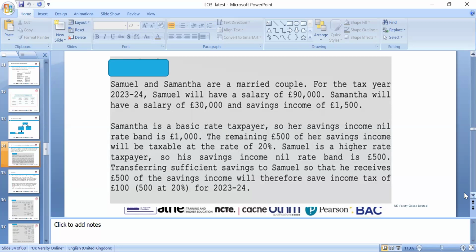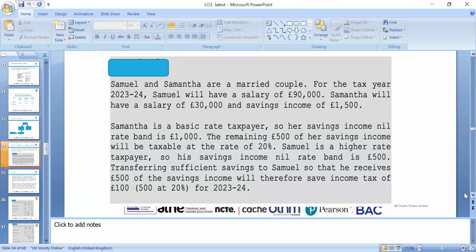And we can look around the transfer of savings to Samuel. So savings of 500 will be there for the savings income tax 20%. So is £100 saving. So we can look around the threshold, the married couple's salary is 90,000, so it applies high, and Samantha has the salary of 30,000. So we can look around the savings income. We have the savings allowance, the basic taxpayer, and that helps to save the tax.